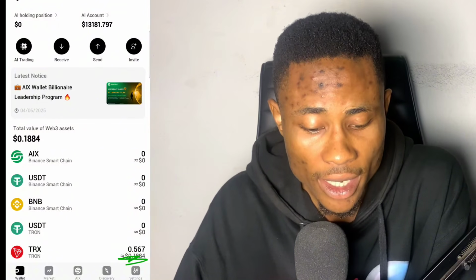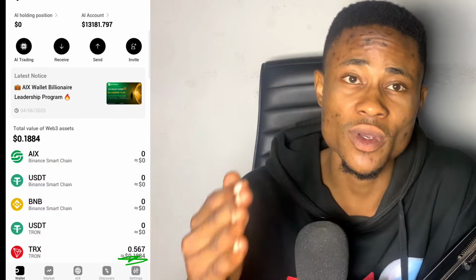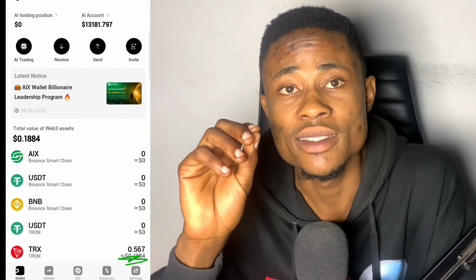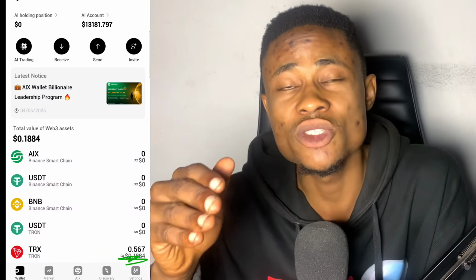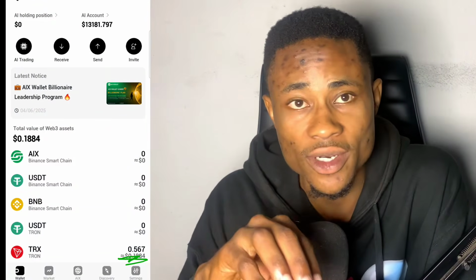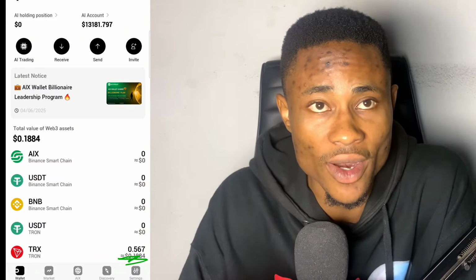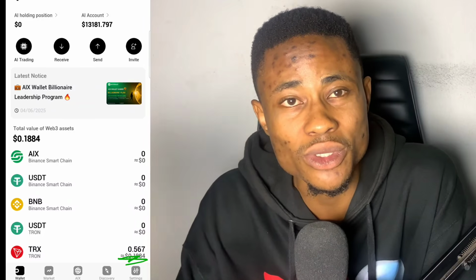All right, now for you to make use of BSC and USDT is actually cheaper. On BSC is 0.0001 BSC, which is not even up to what the charges on TRS is very minimal. All right, it's not even up to that. It's not even up to $0.0001.